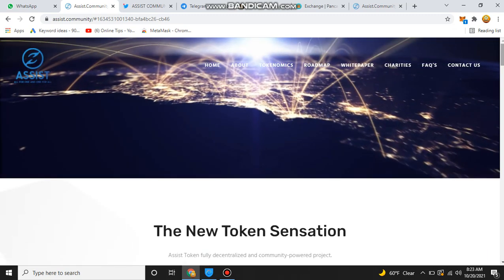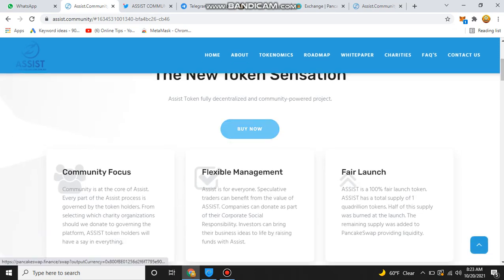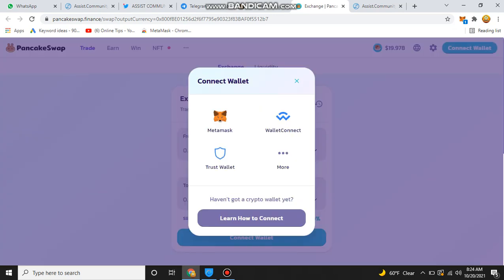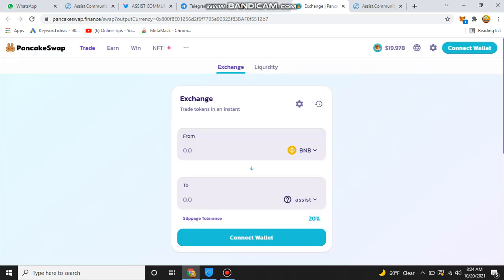The other thing is how we can buy their tokens. If you click on Buy Now, you will find PancakeSwap. Here you need to import their token by pasting their contract address. Here you can see this is Assist token, which I have already imported. After this, you need to connect your MetaMask or Trust Wallet that you have on your mobile or PC. After connecting your MetaMask, you should have some BNB to buy Assist token.